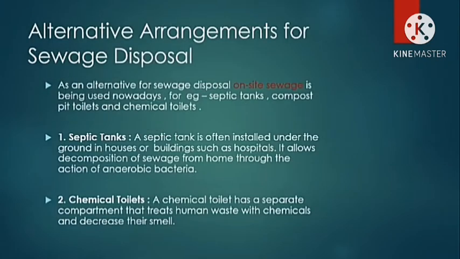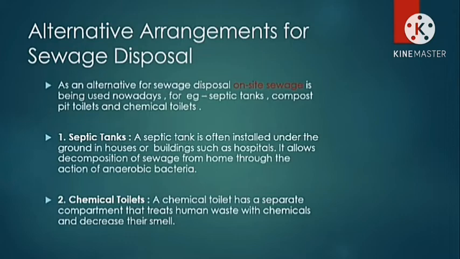Alternative arrangements for sewage disposal. As an alternative for sewage disposal, on-site sewage treatment is being used nowadays. For example, septic tanks, compost pit toilets and chemical toilets. Number one, septic tank. A septic tank is often installed under the ground of houses or buildings such as hospitals. It allows decomposition of sewage from the house through the action of anaerobic bacteria.